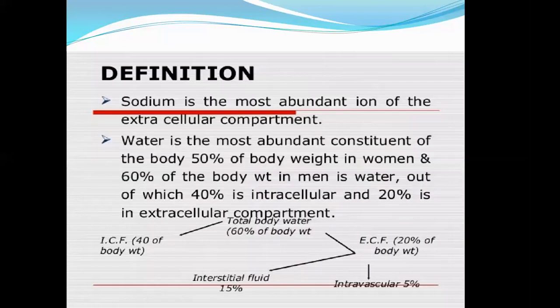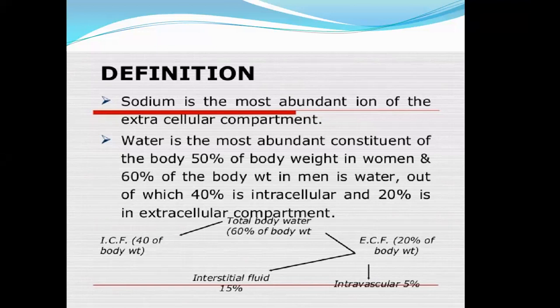Sodium is the most abundant ion of the extracellular compartment. As you people know, total body water is 60% of the body weight. When someone weighs 100 kg, 60% weight means 60 kg will be water and 40% all other things. Okay, 60% is the total body water, and this water is located in 3 to 4 places like extracellular fluid, intracellular fluid, interstitial fluid, and intravascular fluid.